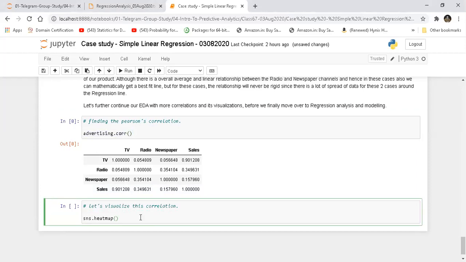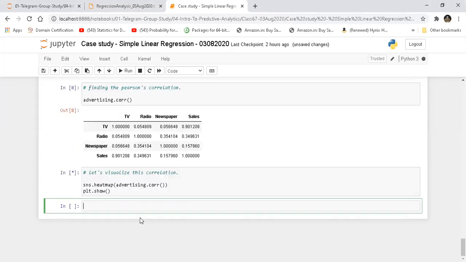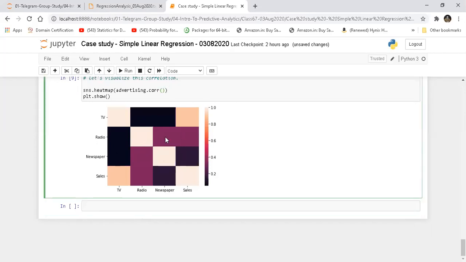Let me just paste it over here, and then I'm going to say plt dot show. If I do this, it's going to take some time, but it's going to give me the numbers. Now here it's not giving me the numbers. There is a way to get the numbers as well. There's an option here that you can put, by means of which you will get the numbers.